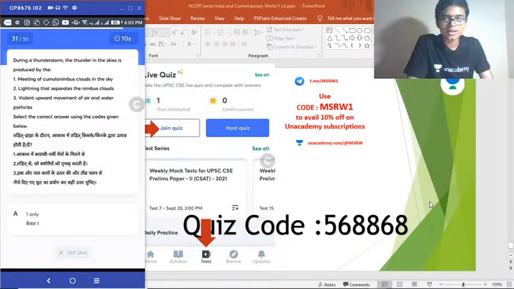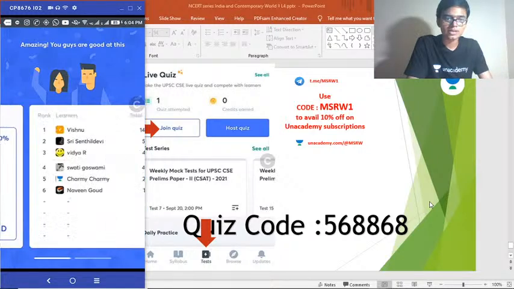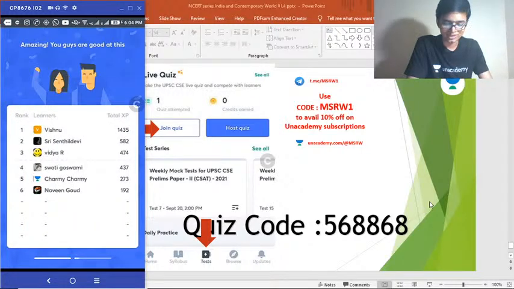Okay, this is regarding your clouds. There are different types of clouds: cumulonimbus, cirrus, cumulus. So you have to understand the difference between all these kinds of clouds, how they are important, etc. Correct answer is option D. Nobody getting that again. The last 4-5 questions have been extremely difficult for all of you, I think. Nobody getting any correct answers there.